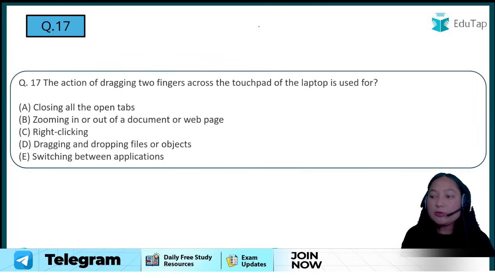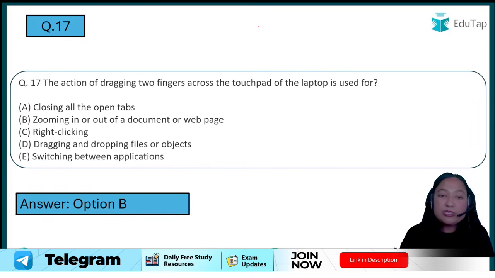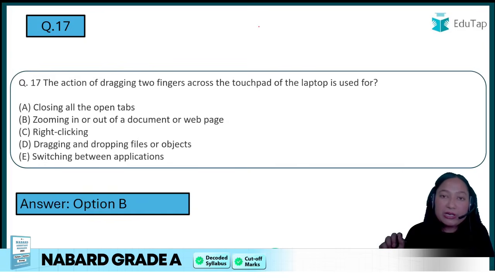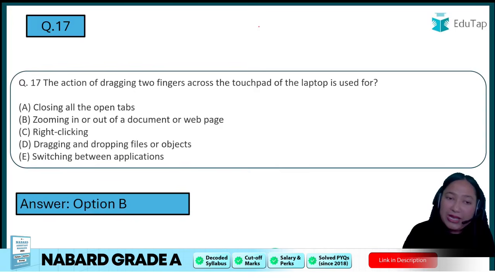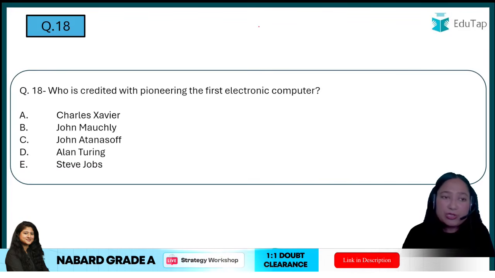If you are talking about types of operating systems, we have different types. Here you will have to tell what gesture this question is about. If you answered option B, zooming in, zooming out, the dragging action lets us zoom in and out. We can also use it in maps. If you answered option B, absolutely correct, very low hanging fruit. From the common points they are asking the question.